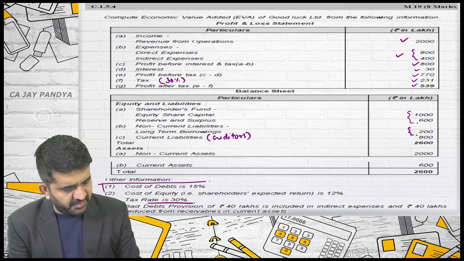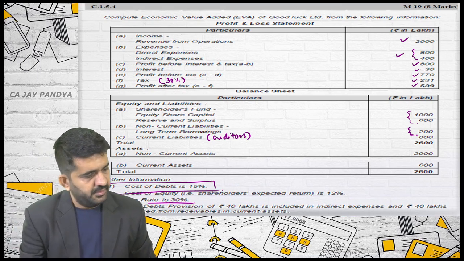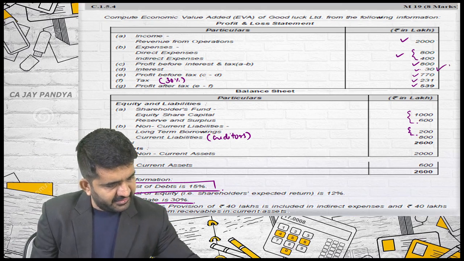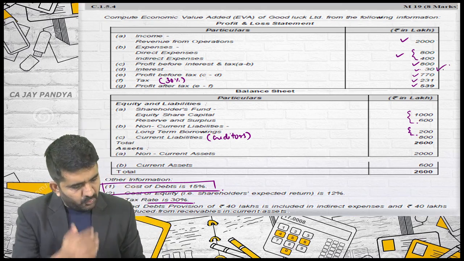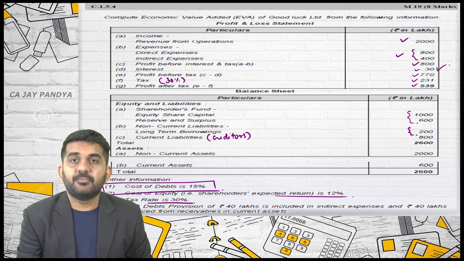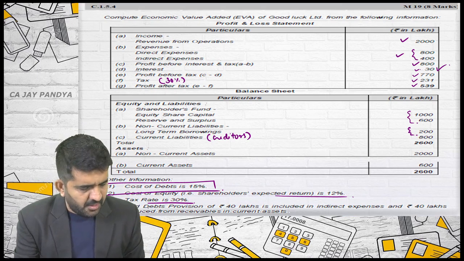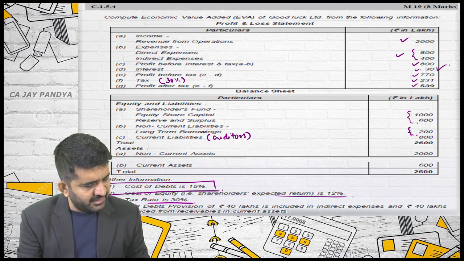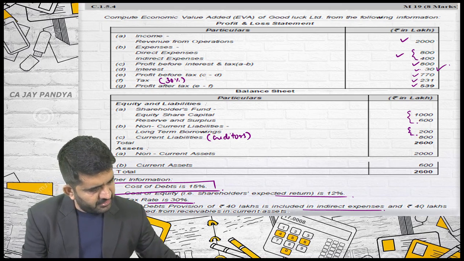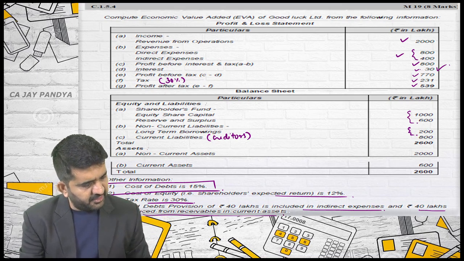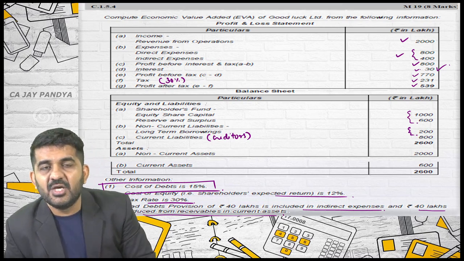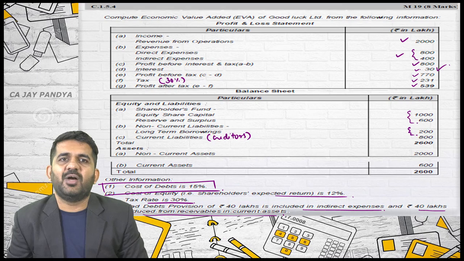Cost of debt is 15%. Is it? 200 into 15% will be 30. Yes. Cost of equity is 12%. Tax rate is 30%. Fourth point is important in this question. Bad debt provision of 40 lakhs is included in indirect expenses, and 40 lakhs is reduced from receivable in current assets. So this is provision for doubtful debts which is taken into consideration while reducing your profit.